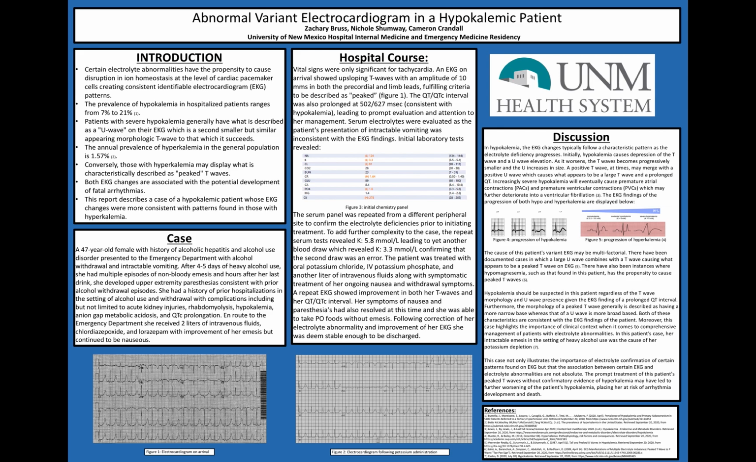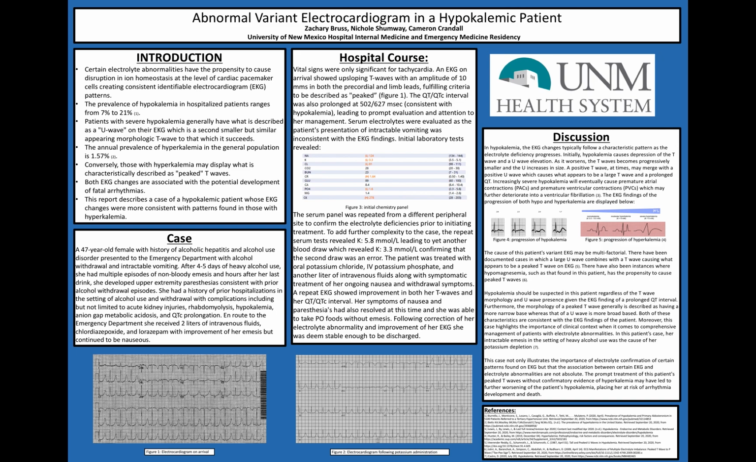The annual prevalence of hyperkalemia in the general population is 1.57%. Conversely, those with hyperkalemia may display what is characteristically described as a peaked T wave. Both EKG changes are associated with the potential development of fatal arrhythmias. In this report, we describe a case of a hypokalemic patient whose EKG changes were more consistent with patterns of those with hyperkalemia.